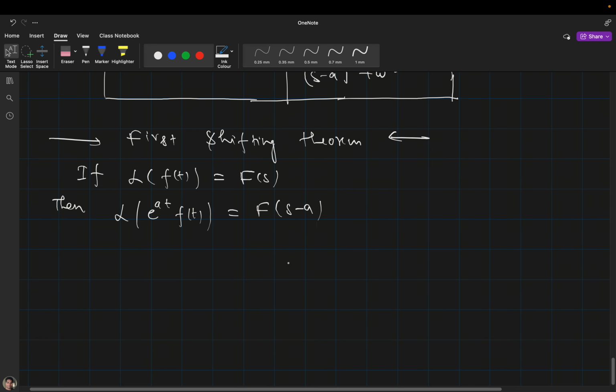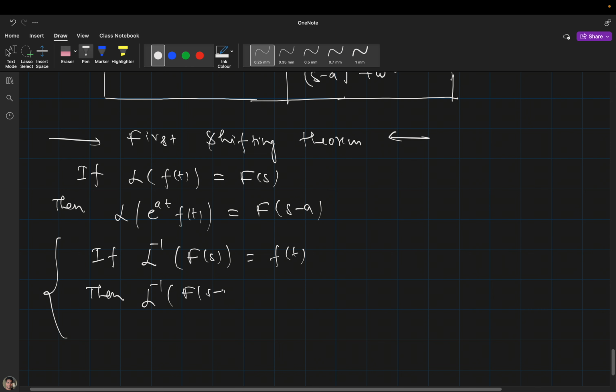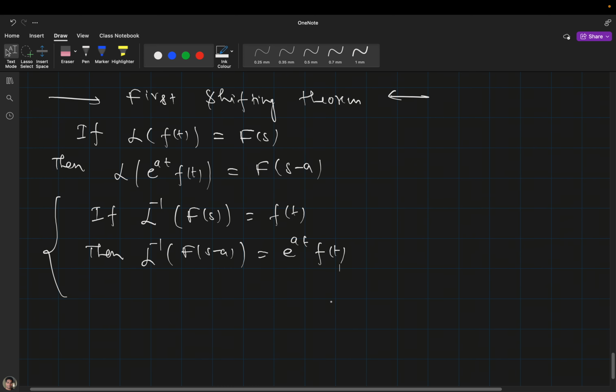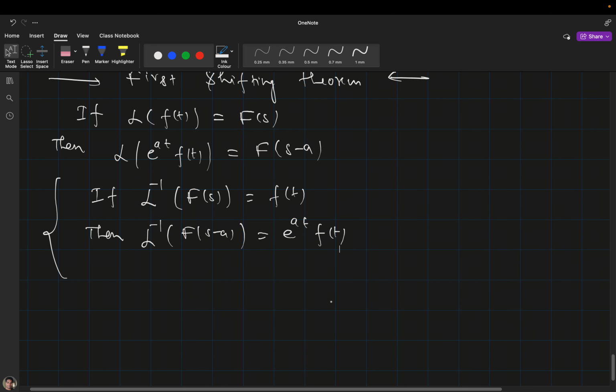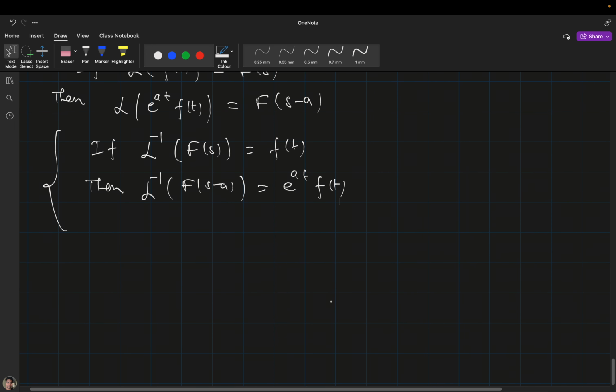This is called the first shifting theorem. Similarly, in the case of inverse, if inverse Laplace of Fs is ft, then inverse Laplace of Fs minus a will be simply e raised to the power at times ft. Anywhere we can apply it simply; nothing to worry about.